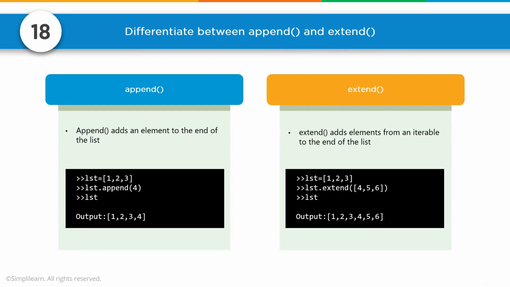Number 18. Difference between append and extend. Append adds an element to the end of the list. You can see right here we have a list 1, 2, 3, and we append 4, and we end up with an output 1, 2, 3, 4. And extend adds elements from an iterable to the end of the list. And we have here list equals 1, 2, 3, list.extend 4, 5, 6. Output is 1, 2, 3, 4, 5, 6. So if you want to append an array to the end of another array, you want to use extend.